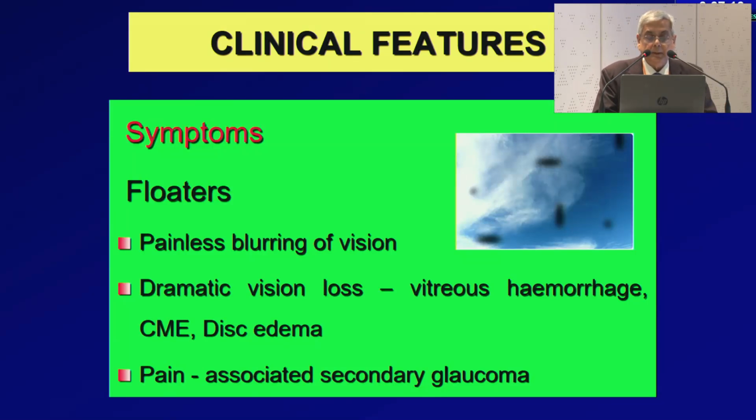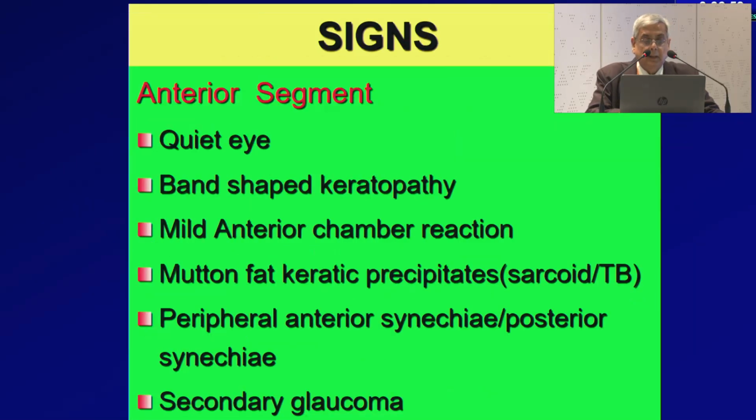Main symptoms are floaters. There is painless blurring of vision, but there can be dramatic vision loss due to vitreous hemorrhage, particularly in children. Cystoid macular edema can show gross dimness of vision, and disc edema. Pain can be associated with secondary glaucoma. There is usually a quiet eye. They can have band-shaped keratopathy with chronic intermediate uveitis, and mild anterior chamber reaction. One can have mutton fat keratic precipitates, particularly in the sarcoid and TB variants of intermediate uveitis. Peripheral anterior synechiae and posterior synechiae can be seen sometimes, and there can be secondary glaucoma due to the inflammation or